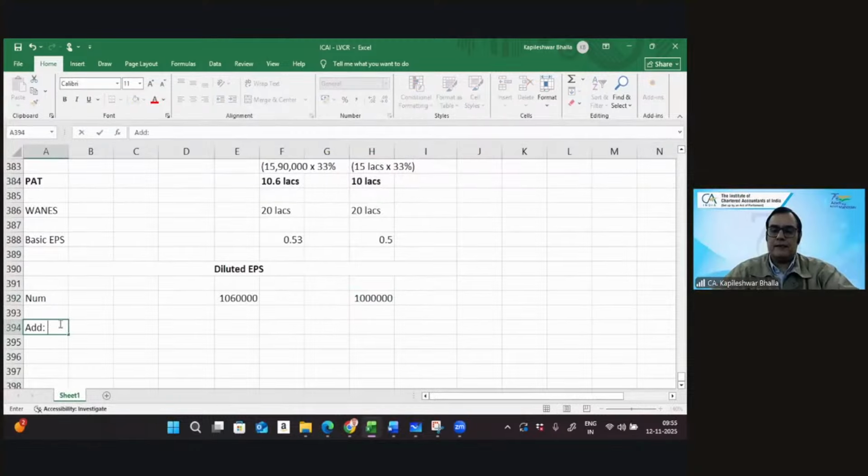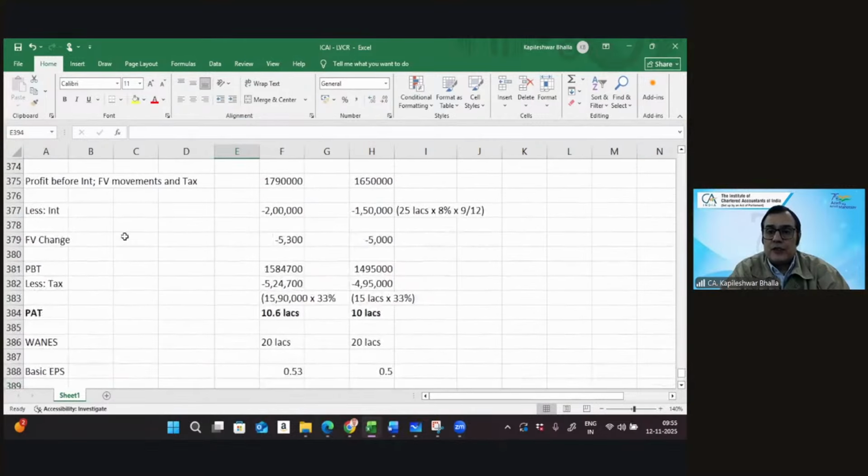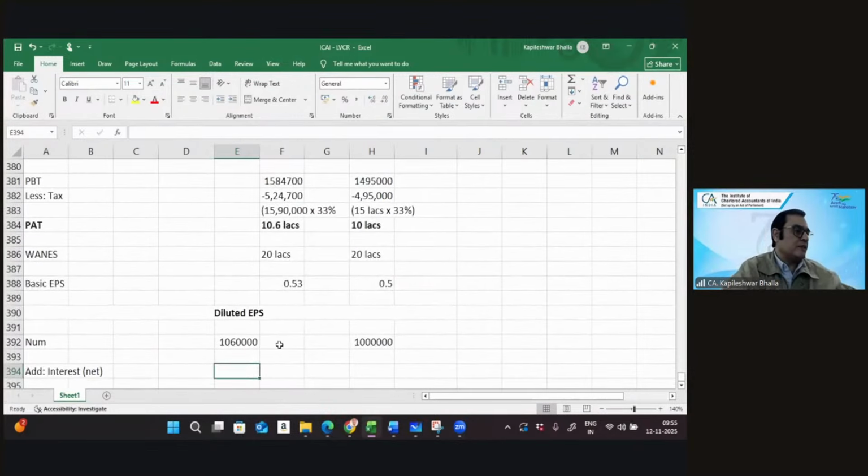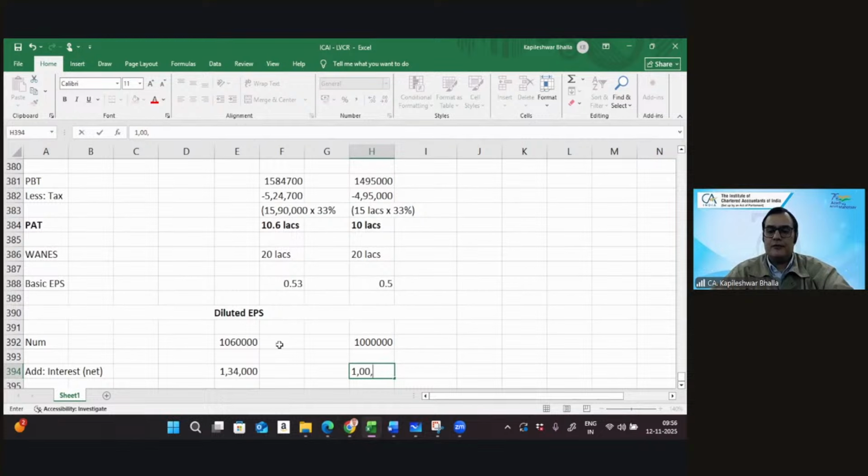Let's add the interest net of tax. So let's see what is the interest net of tax. 2 lakhs into 67%, this is, I think, 134. This is 1 lakh 50 into 67%, I think that's 1 lakh 500.